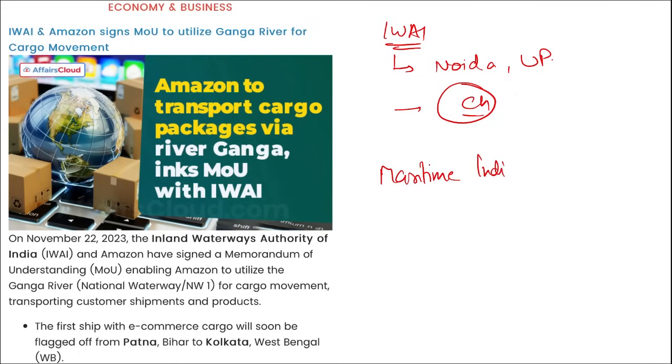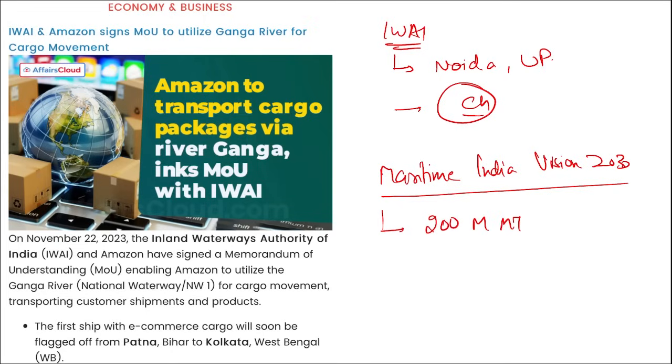Maritime India Vision 2030. So Maritime India Vision 2030 aims to increase water transport volume by over 200 million metric tons by 2030 and exceed 500 million metric tons by 2047. Correct? I repeat, Maritime India Vision 2030 states that we will achieve 200 million metric tons by 2030 and it will exceed 500 million metric tons by 2047. Right? We are talking about the transport volumes using our maritime or using our waterways.